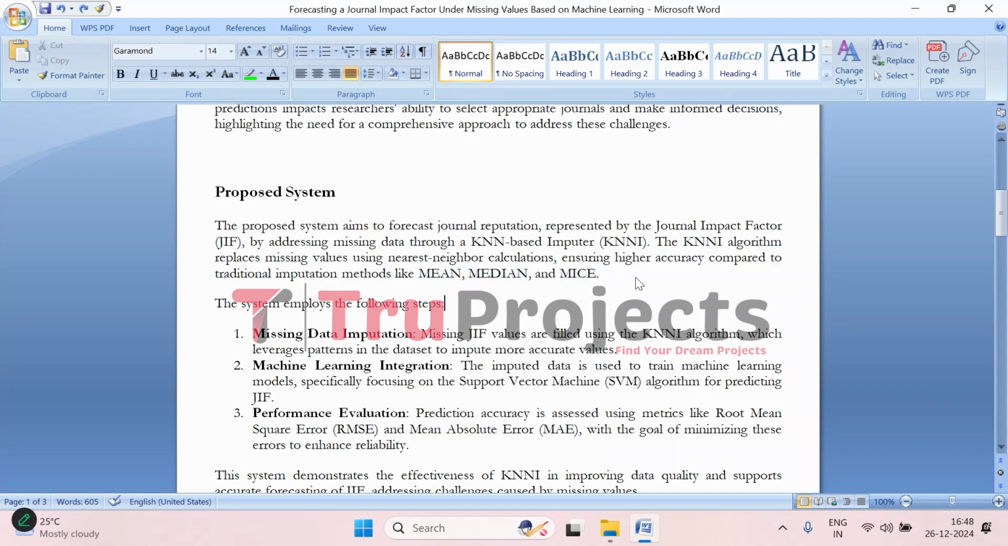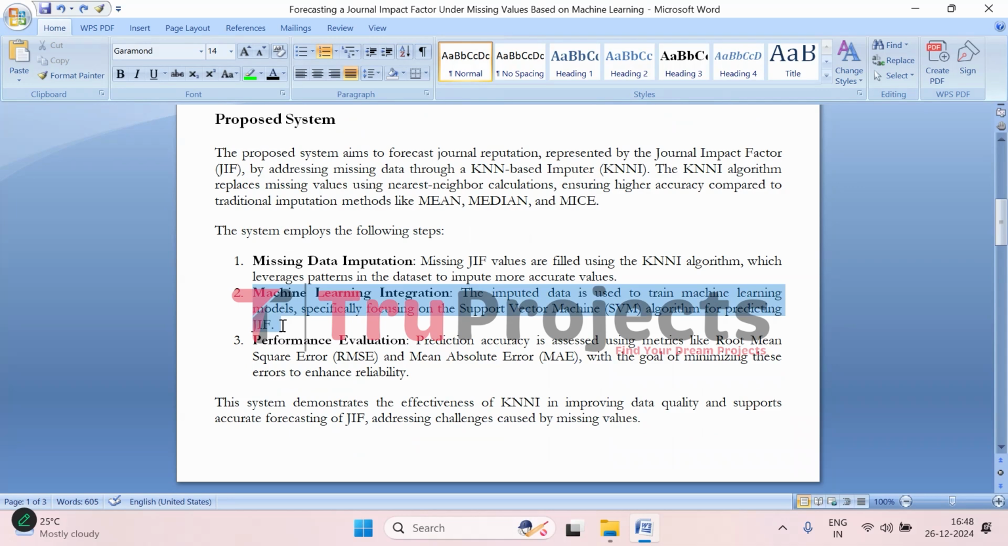So, how does this work? It works through a series of steps to ensure that the data used for predictions is reliable and robust. First, we address the issue of missing data. Instead of simply ignoring the missing values or filling them with rough estimates, the system uses KNNI, the K nearest neighbor imputation algorithm. This method looks at surrounding data points that are most similar to the missing values and uses them to fill in the gaps, which results in more accurate and realistic values.